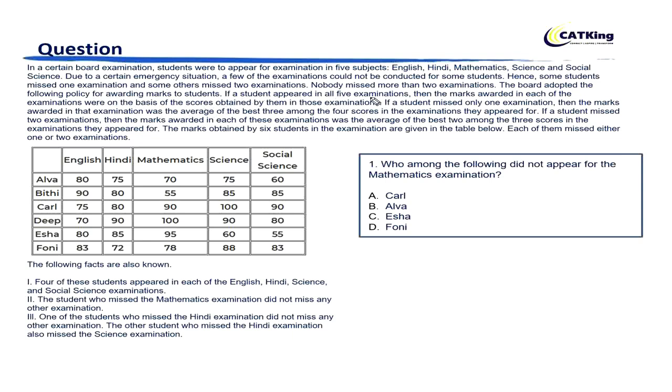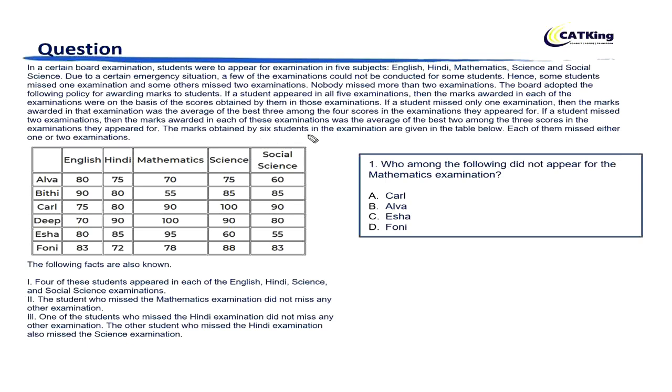If a student appeared in all 5 examinations, then the marks awarded in each of the examinations were on the basis of the scores obtained by them in those examinations. Alright. If a student missed only one examination, then the marks awarded in that examination was the average of the best 3 among the 4 scores. Alright. And if a student missed 2 examinations, then the marks awarded in each of these examinations was the average of the best 2 among the 3 scores in the examinations they appeared for.